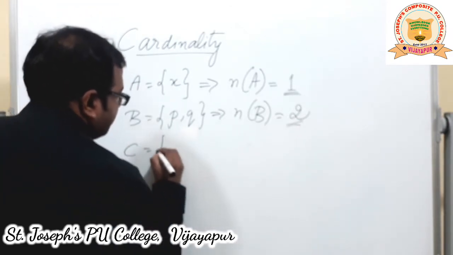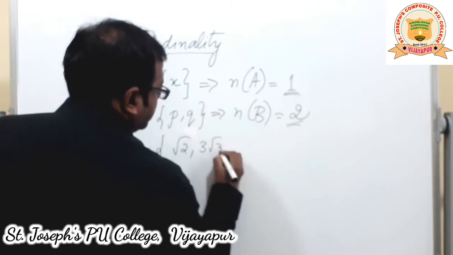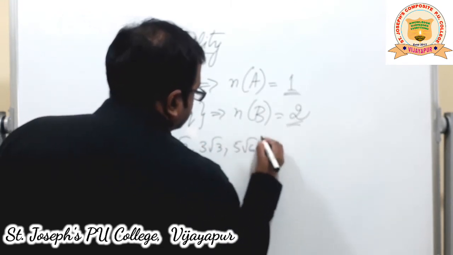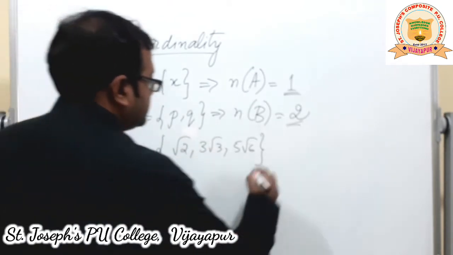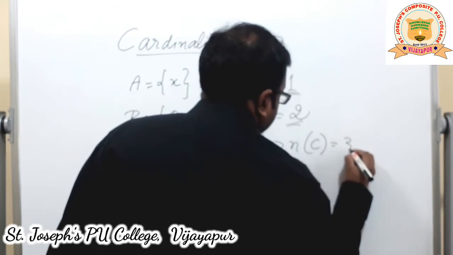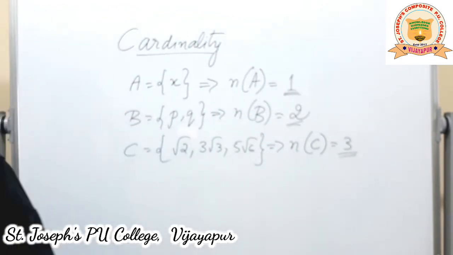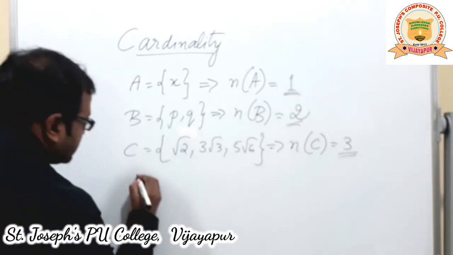C is equal to root 2, 3 root 3, 5 root 6. These are the elements in C. So there are 3 elements. So what do you write it as? Number of elements in C is equal to 3. I hope you got the gist of it. Let's take one more example.